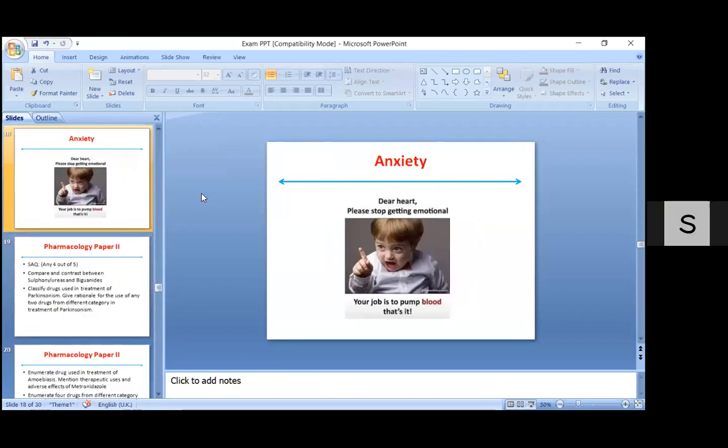Now, the most important thing is the anxiety. How to overcome that anxiety? You have to remember that the function of the heart is just to pump the blood. So don't be anxious, and don't keep asking what was written in this or what was written in that. Don't worry about anything.